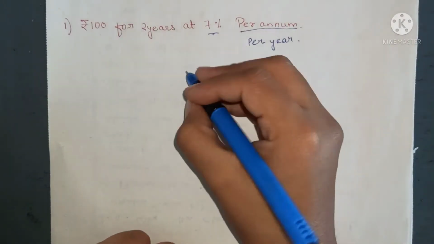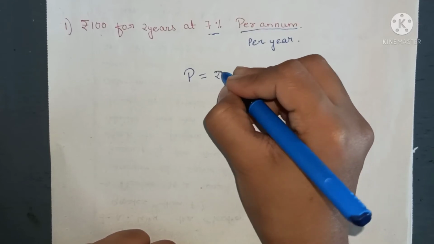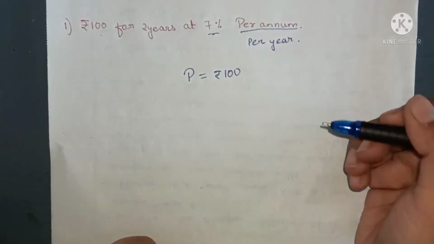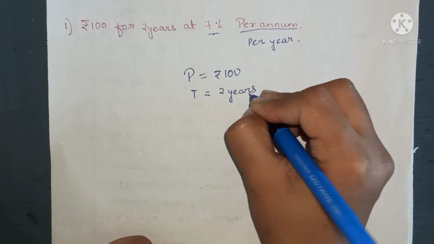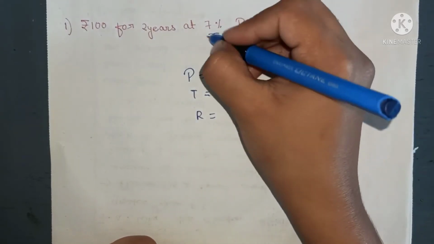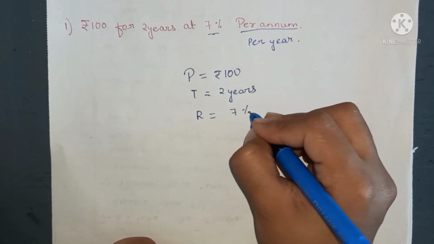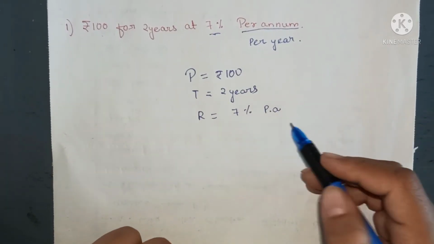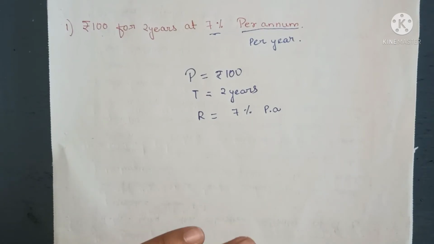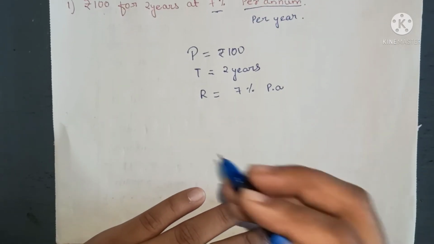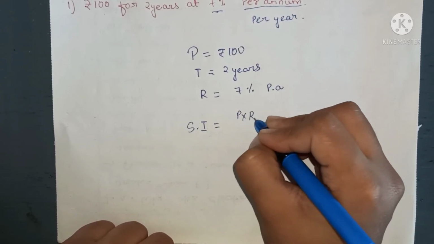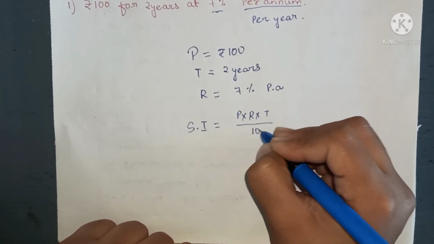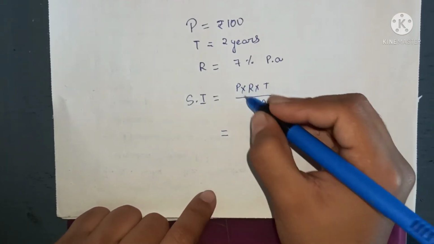Okay, so here P is rupees 100 because we are taking a 100 rupees loan. T, the time, is 2 years in this question, and R means the rate of interest, so 7% is the rate of interest. You must write PA. PA means per annum, every year. Okay, now simple interest, that is SI equals to, we'll write the formula first. You must write the formula in the beginning, then we will put the values.